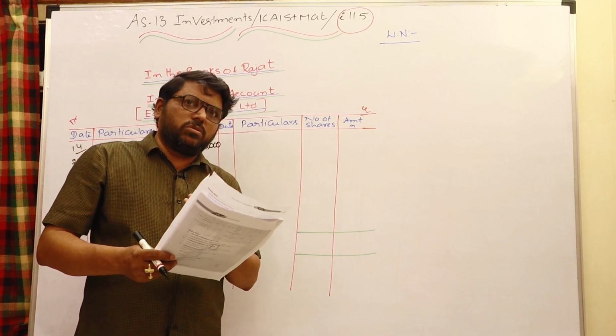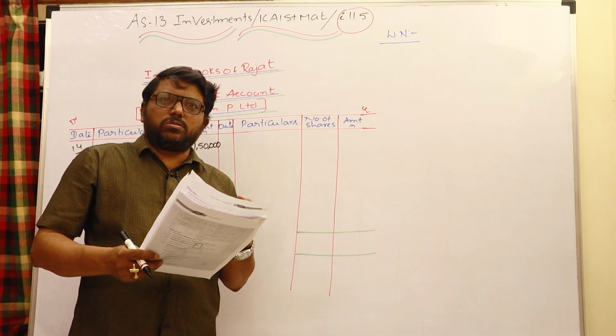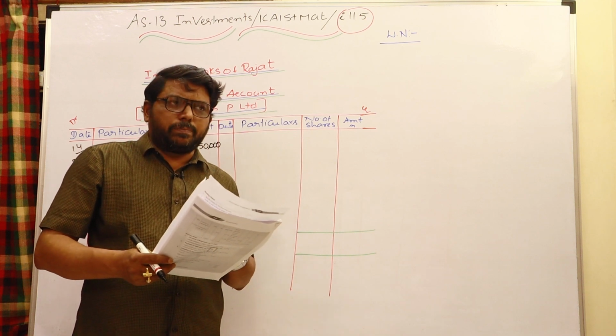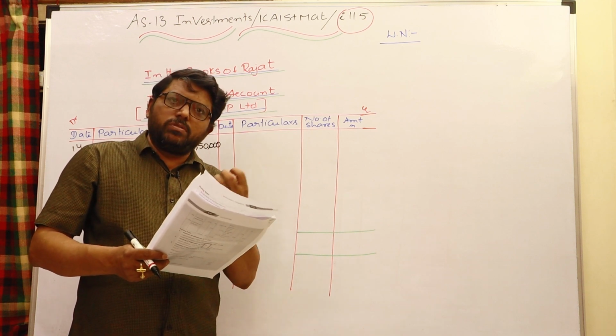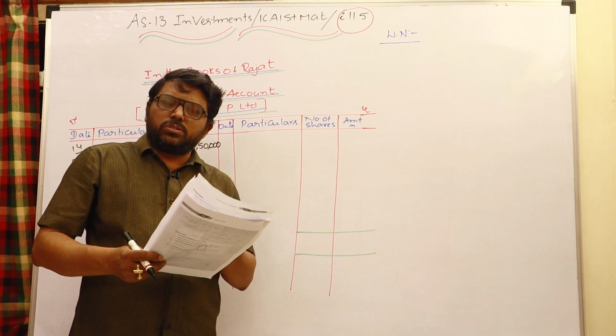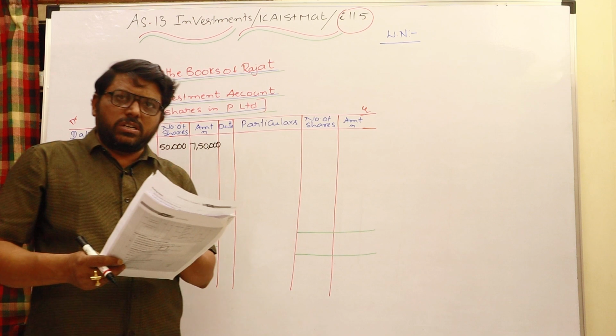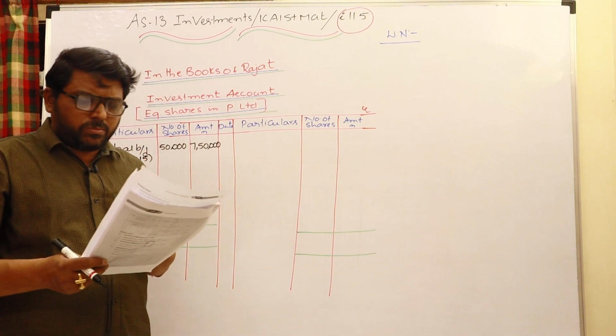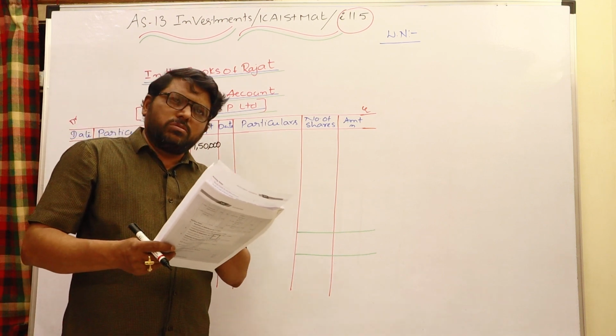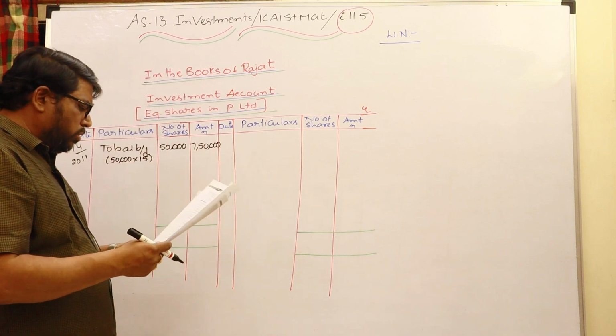But when you receive the dividend, you have to say whether it is a pre-acquisition or post-acquisition dividend. Pre-acquisition dividend will reduce the cost of investment, and post-acquisition dividend is treated simply as revenue income. As and when the dividend comes, we can discuss that. Right now in this sum there is no dividend.